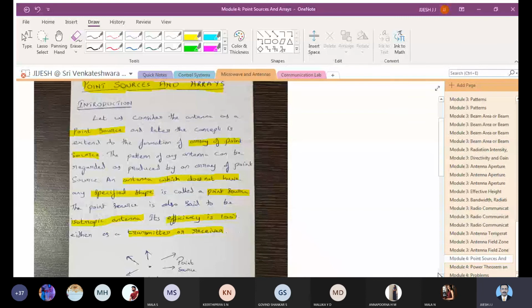Point source is just a point which can radiate in all 360-degree directions, and if you combine point sources together, you can get an array of point sources. The antenna which does not have a specific shape is called a point source, and this point source is also said to be an isotropic antenna, whose efficiency is 100% whether you take it as a transmitter or as a receiver. So write down module 4, point sources and arrays.